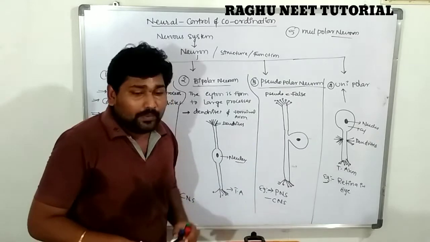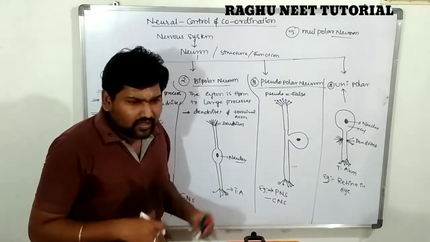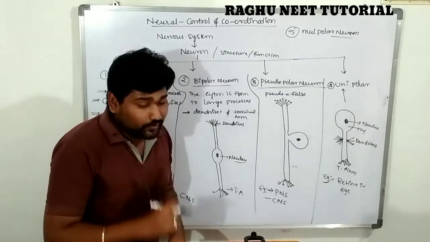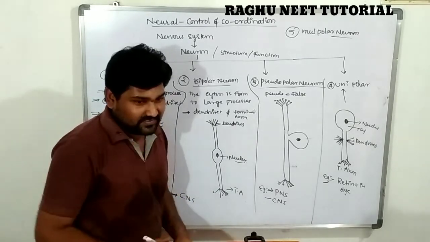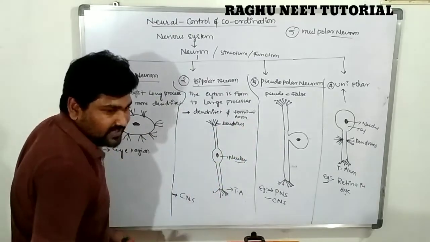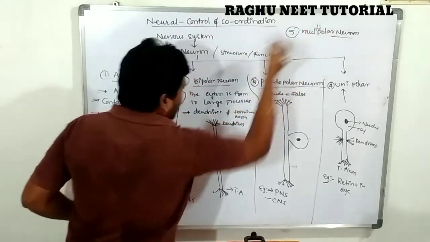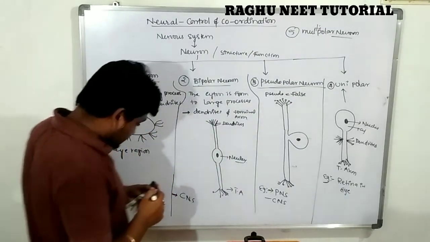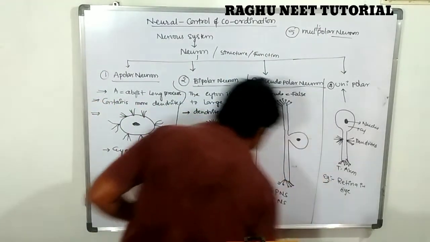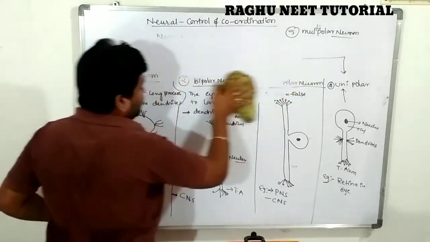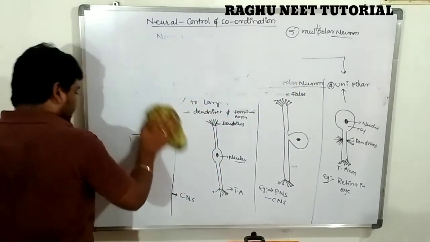The last one is the multipolar neuron. We already discussed this neuron, called the multipolar neuron, but the multipolar neuron can be classified into three types. Are you clear? Next we move forward. These neurons are very important.